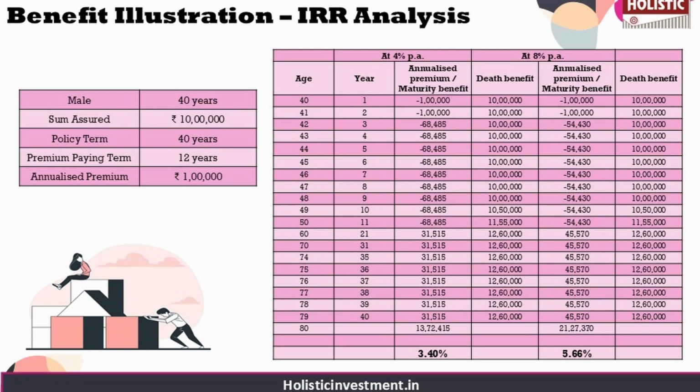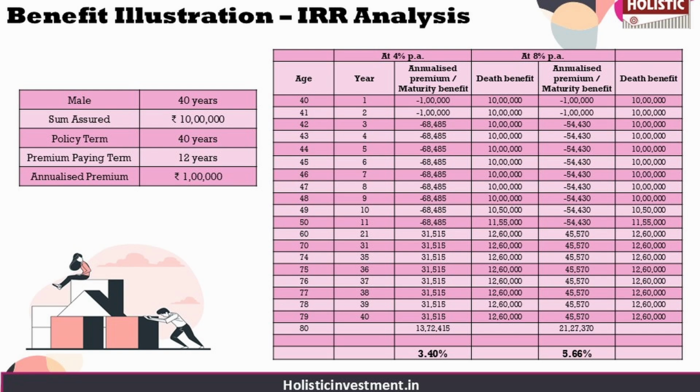Regular income begins from the second policy year, comprising guaranteed income and a cash bonus. In the benefit illustration, they have shown two assumed investment return scenarios, 4% per annum and 8% per annum, which is purely for illustrative purposes and not guaranteed. The actual returns will depend on the actual performance of the policy. This is just to show you how this policy can perform in the worst and best case scenarios.